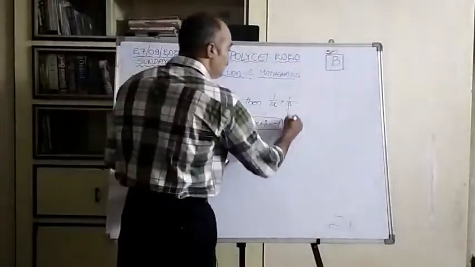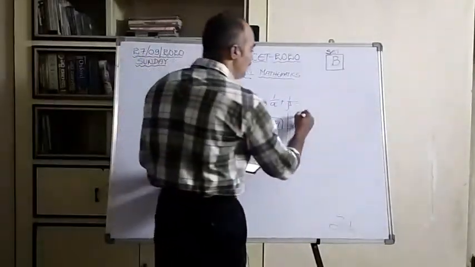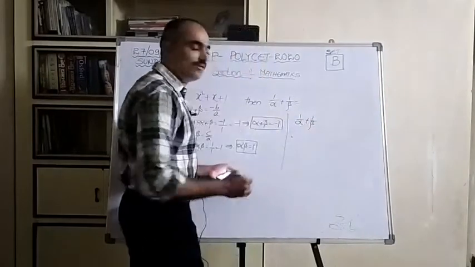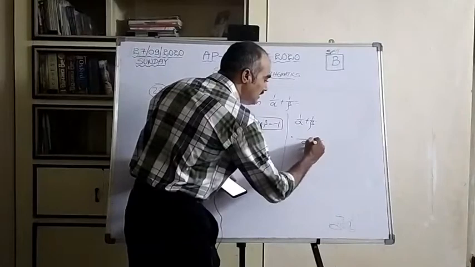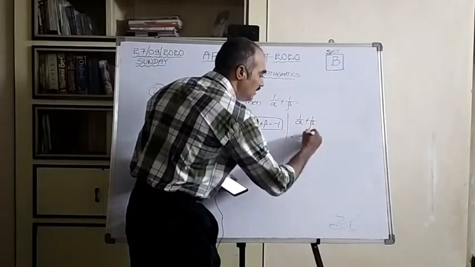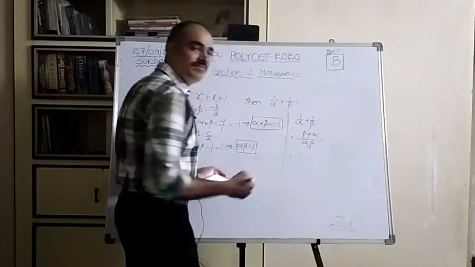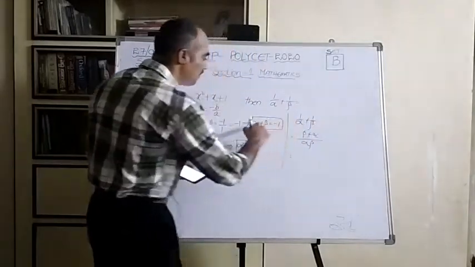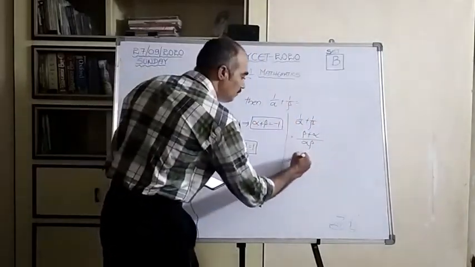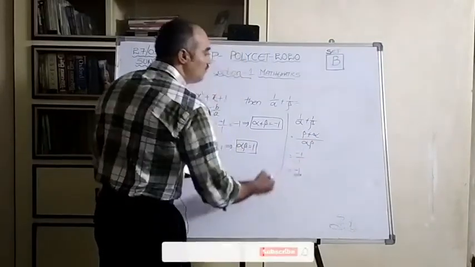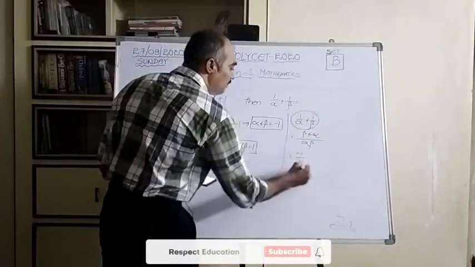Now let us simplify what is required. Here we need 1 by alpha plus 1 by beta. Let us take alpha beta as the LCM. 1 into beta is beta, plus 1 into alpha is alpha, so it can be written as alpha plus beta over alpha beta. Alpha plus beta is minus 1, and alpha into beta is 1. Minus 1 by 1 is minus 1. So finally, 1 by alpha plus 1 by beta is minus 1.